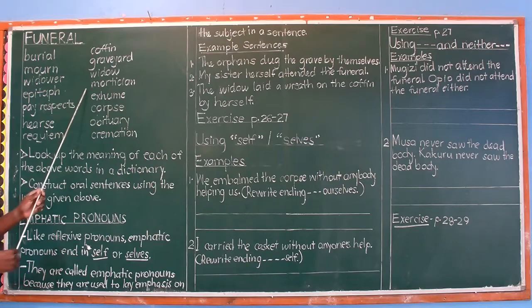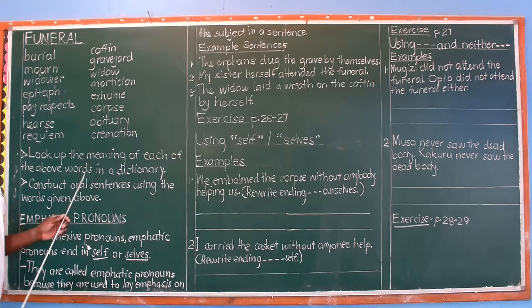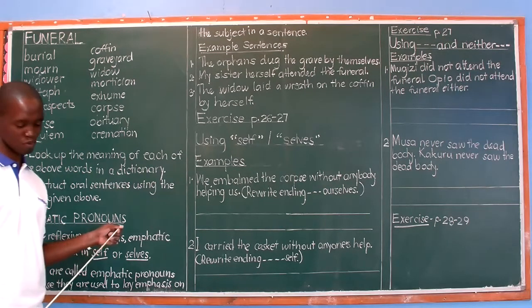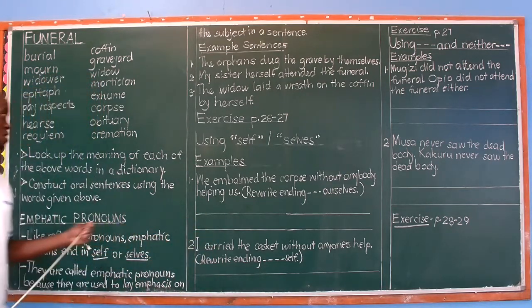Mortician, exhume, corpse, obituary, cremation. That is our list on the board. The list is longer when you check what is in your books. What is important is to do what the teacher emphasizes during the lesson.